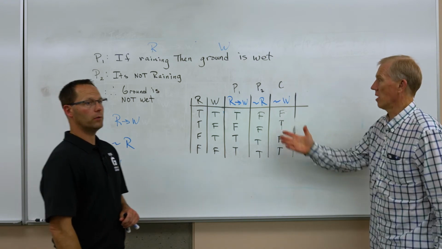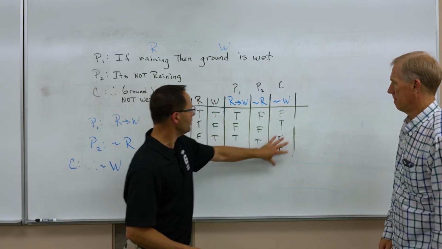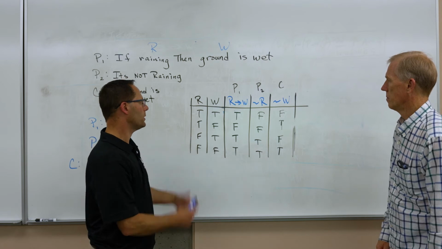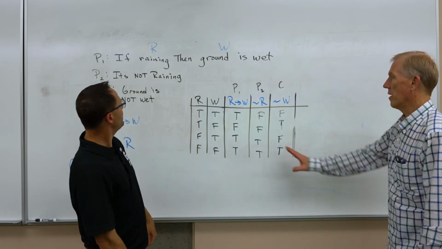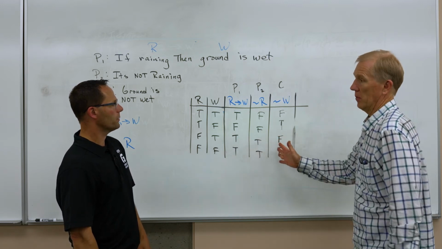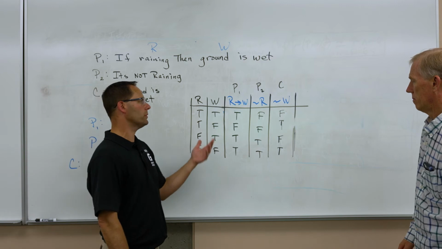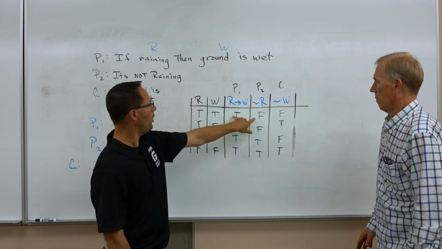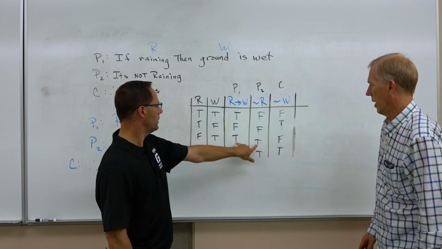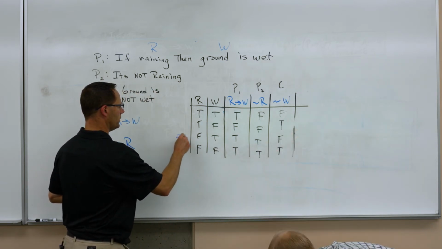I'm trying to prove this argument. This is a tool. Our tool gives us every possible scenario for the particular argument. Very similar to the last one with 2 premises and a conclusion, a little bit of backfill to get to the premises and conclusion. Yeah, so we have to find our critical row or critical rows. Sometimes there's more than one, and that's where all the premises are true. Okay, I see 2 critical rows. Yeah, so both of these are critical rows.